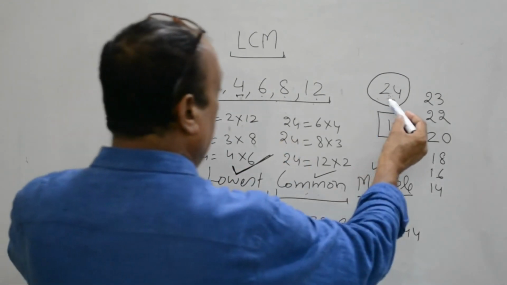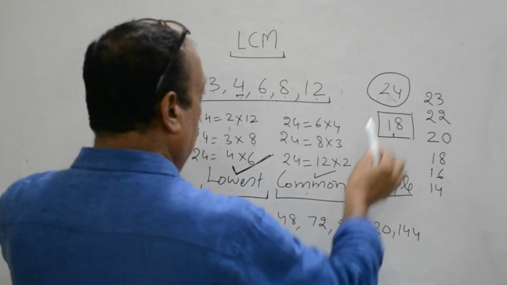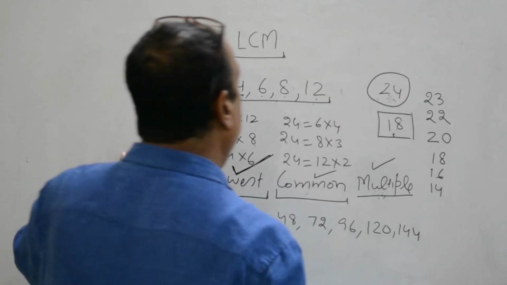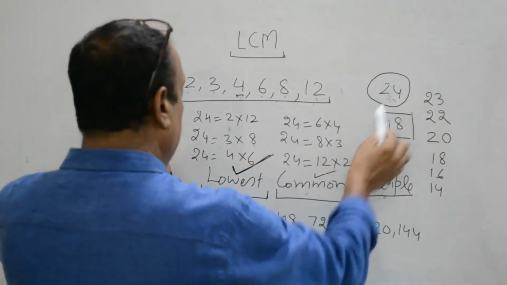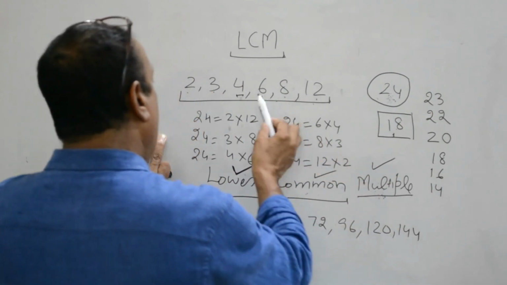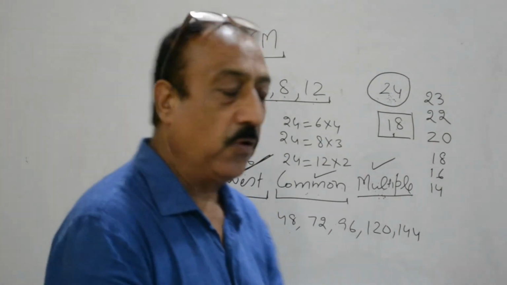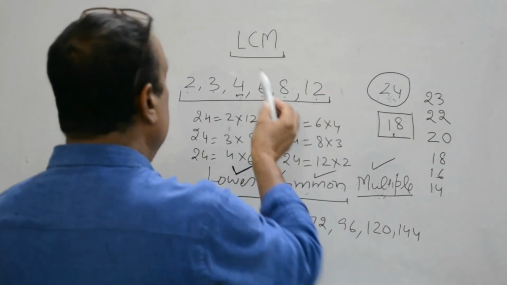Now 24 is a multiple of all these numbers. 24 is a common multiple of all these numbers, and at the same time 24 is the lowest common multiple of all these numbers. That is why we are calling 24 the lowest common multiple of all these numbers.